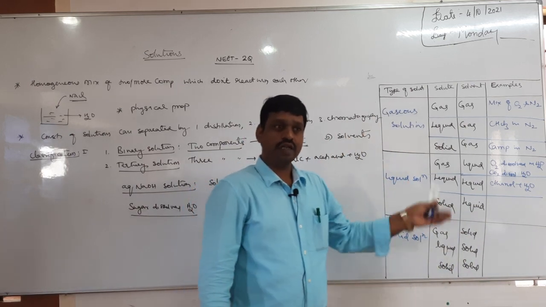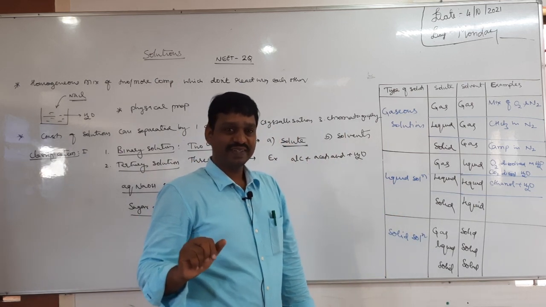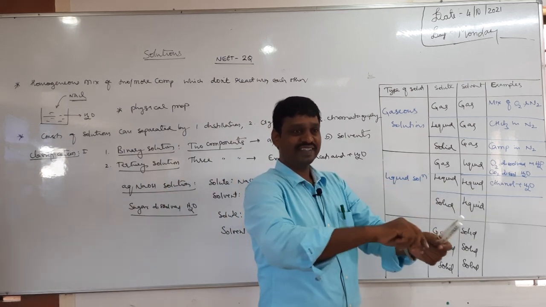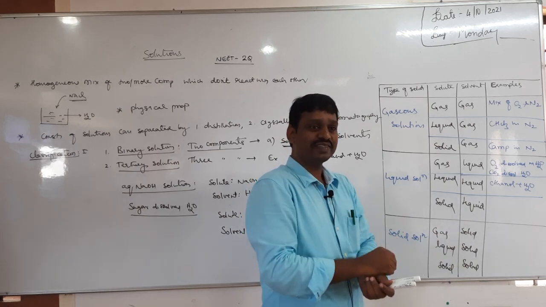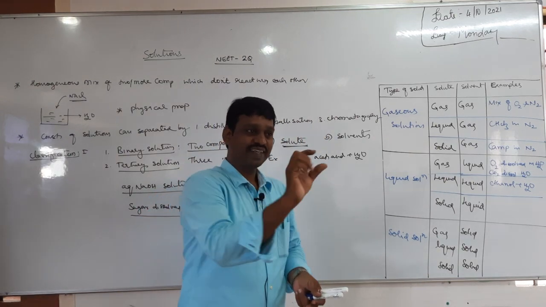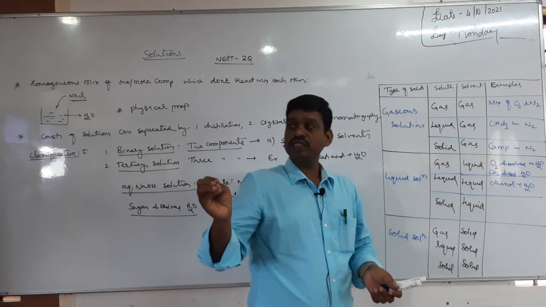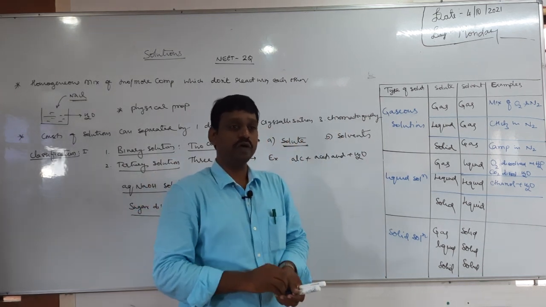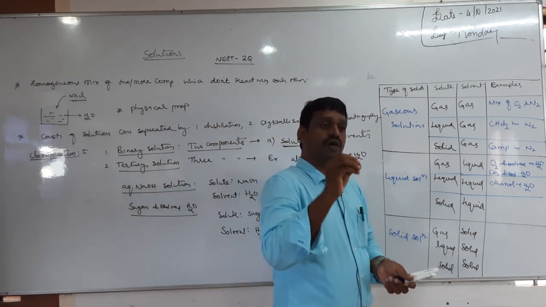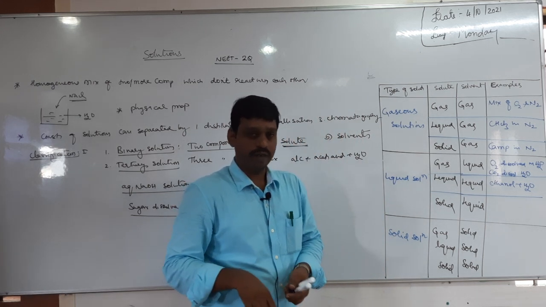If ethanol, ethyl alcohol, is not soluble in water, how do people make a peg? You might have seen in movies and all, right? They pour the alcohol, add water, add soda, whatever it is, water, right? So will you get two layers? Alcohol layer is different, water layer different? Not so. That means alcohol is completely soluble in water, because alcohol, particularly ethyl alcohol, can form intermolecular hydrogen bonding with water. Therefore both are miscible as well as soluble.